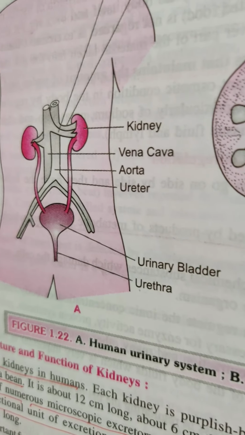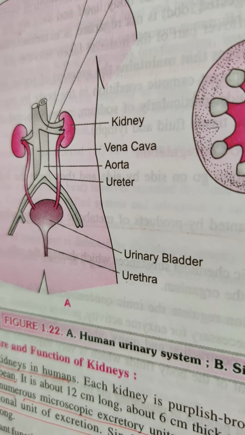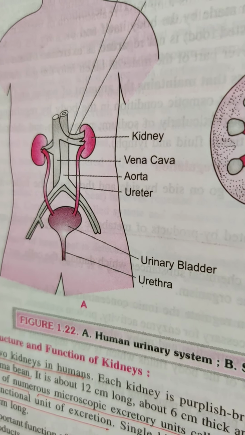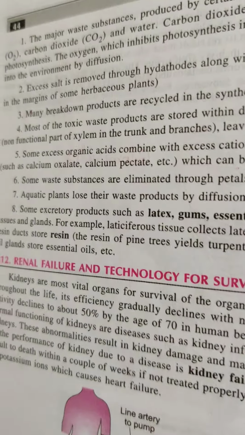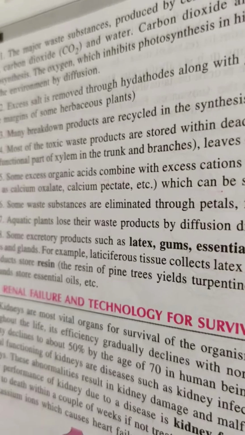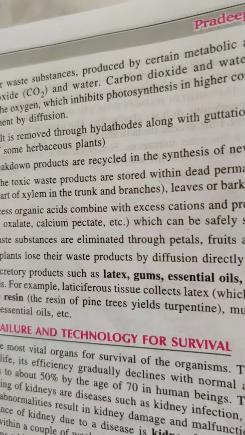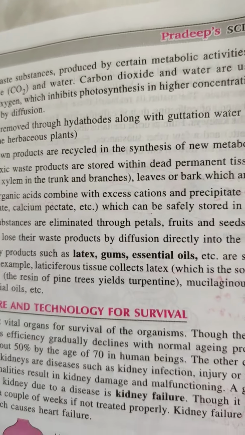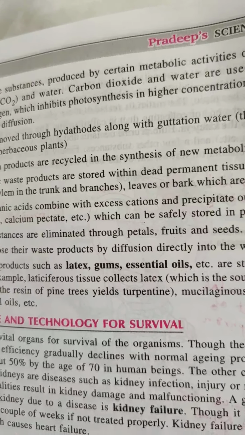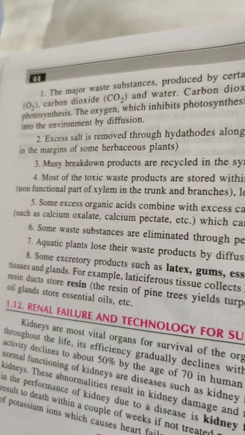Now, what are the methods used by plants to get rid of excretory products? So students, in plants, as you know, in photosynthesis oxygen is taken out, so oxygen is a waste product.